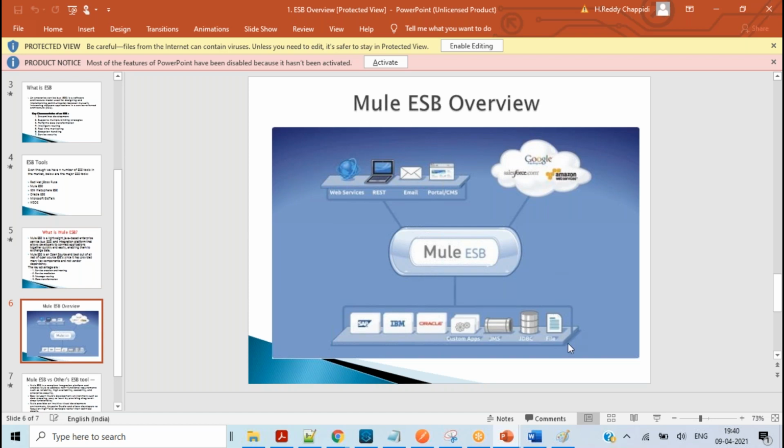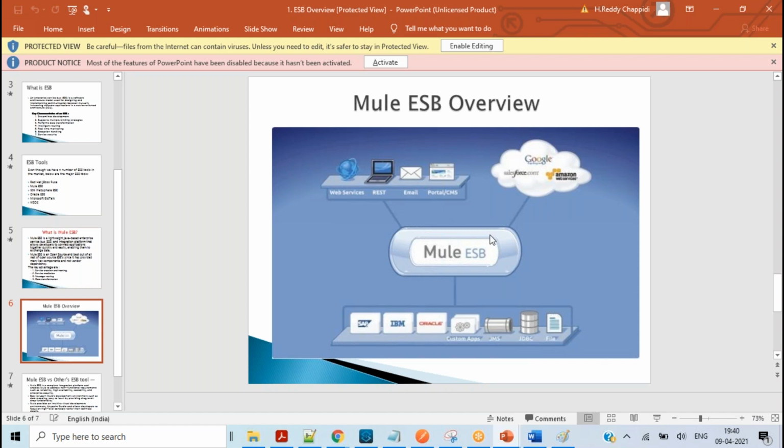And these are the destination systems, where data is stored: database, JMS, file, Oracle database, IBM DB2, SAP systems. There are n number of systems available, right? These are backend systems, all data storage systems. And at the front end, we have the applications that are going to consume your services. When a client requests the data, it comes to the Mule, and Mule goes and hits the backend systems, and responds back to the clients. In the same way, the response is returned.